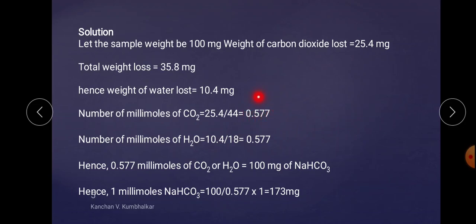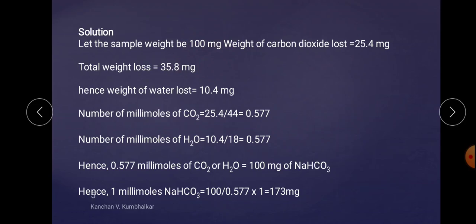Now this term is exactly equal to this term, hence 0.577 millimoles of CO2 or H2O has been ejected when you are taking 100 milligram of sodium bicarbonate.